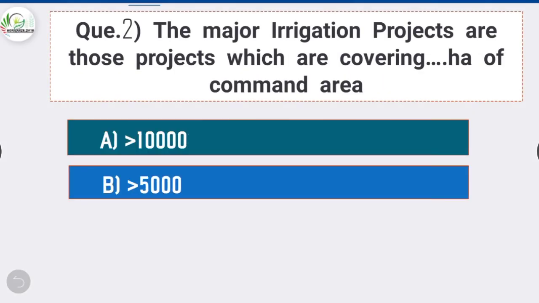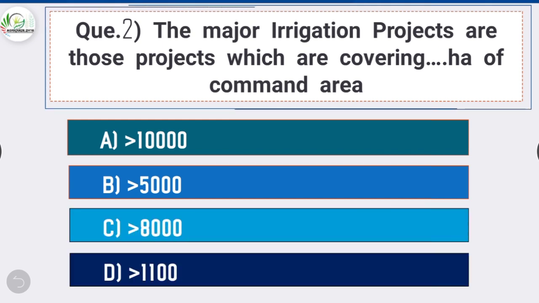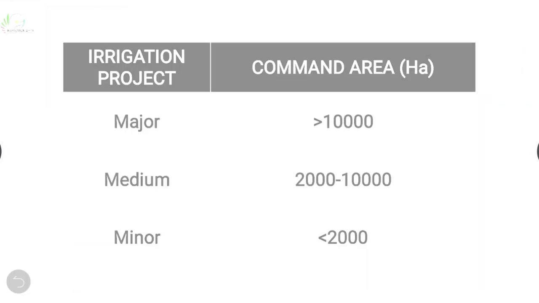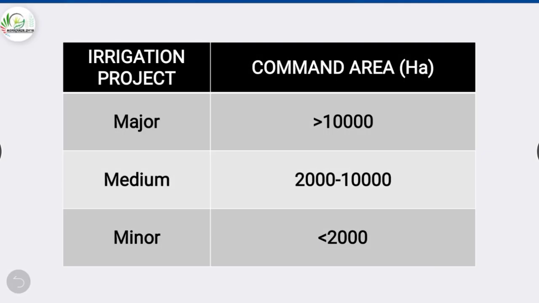Question number 2. The major irrigation projects are those projects which are covering dash hectare of command area. Answer is option A, greater than 10,000. The major irrigation projects cover more than 10,000 hectare of command area. Medium irrigation projects cover a command area of 2,000 to 10,000 hectare and minor irrigation projects cover command area less than 2,000 hectare.